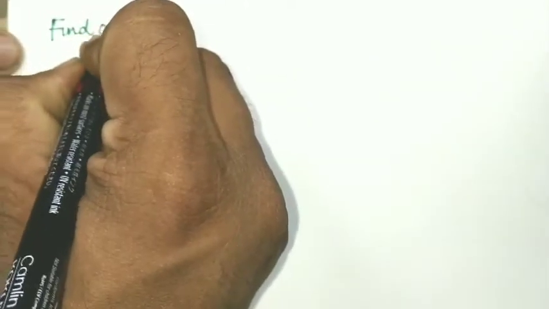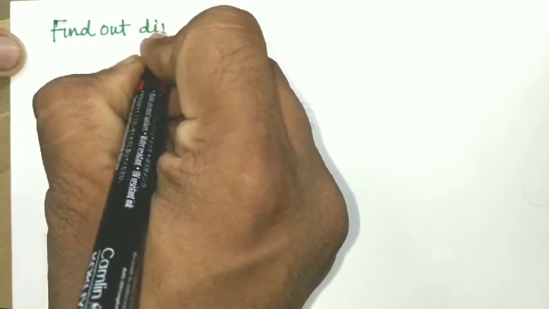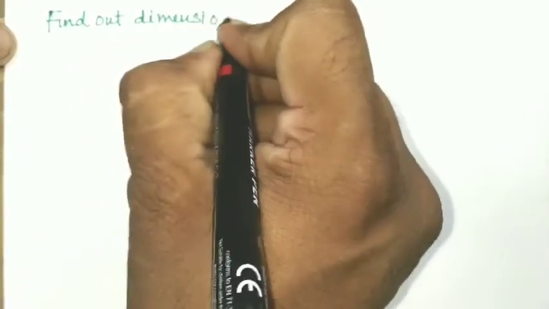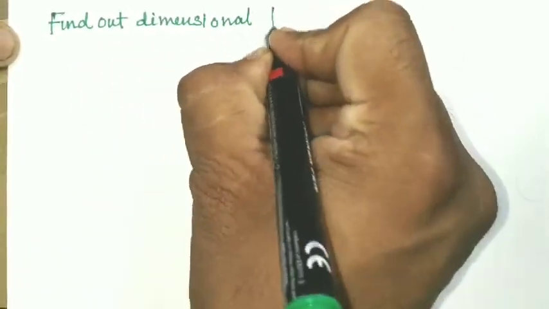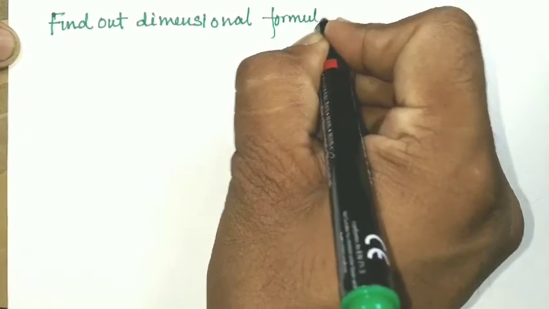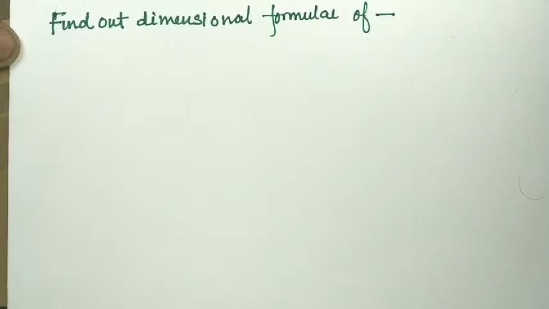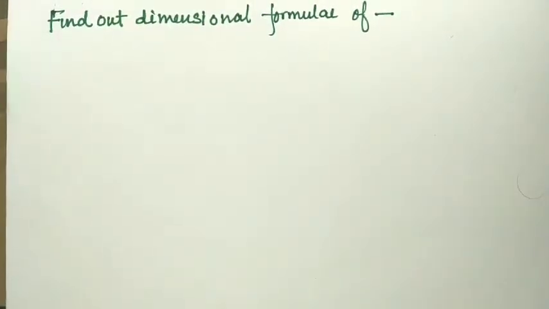Now the next topic is to find out dimensional formulas, how we will calculate the dimensional formula of different quantities. Here we will take different physical quantities and we will calculate their dimensional formulas. Now let's start, moving towards finding out the dimensional formulas.